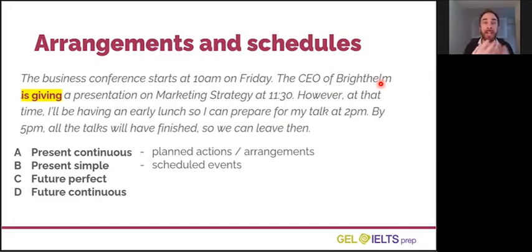They have arranged with the business conference to give that presentation. So we call it an arrangement or a planned action. We use present simple most often with verbs like start and finish. We use present continuous most often with any action like giving, meeting, seeing, talking to.